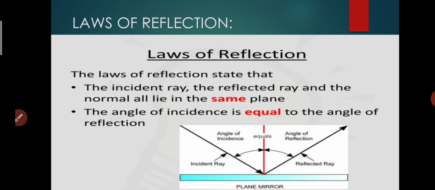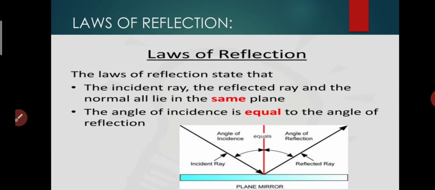Okay. Now some laws of reflection are there. What do the laws say? Let's see. The laws of reflection state that, first law, the incident ray, the reflected ray and the normal all lie in the same plane. See students, you have seen in the diagram also, the incident ray, the reflected ray and the normal ray, all three lie in the same plane.